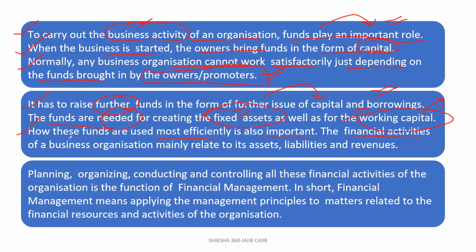So the financial activities of a business organization mainly relate to its assets, liabilities, and revenues. I will cover in this session in detail the meaning of assets and the different types of assets. In another session, in part 2, I will cover liabilities and revenues in detail. This is a little bit extra from the topic, but you will need these things in the examination for answering the questions.